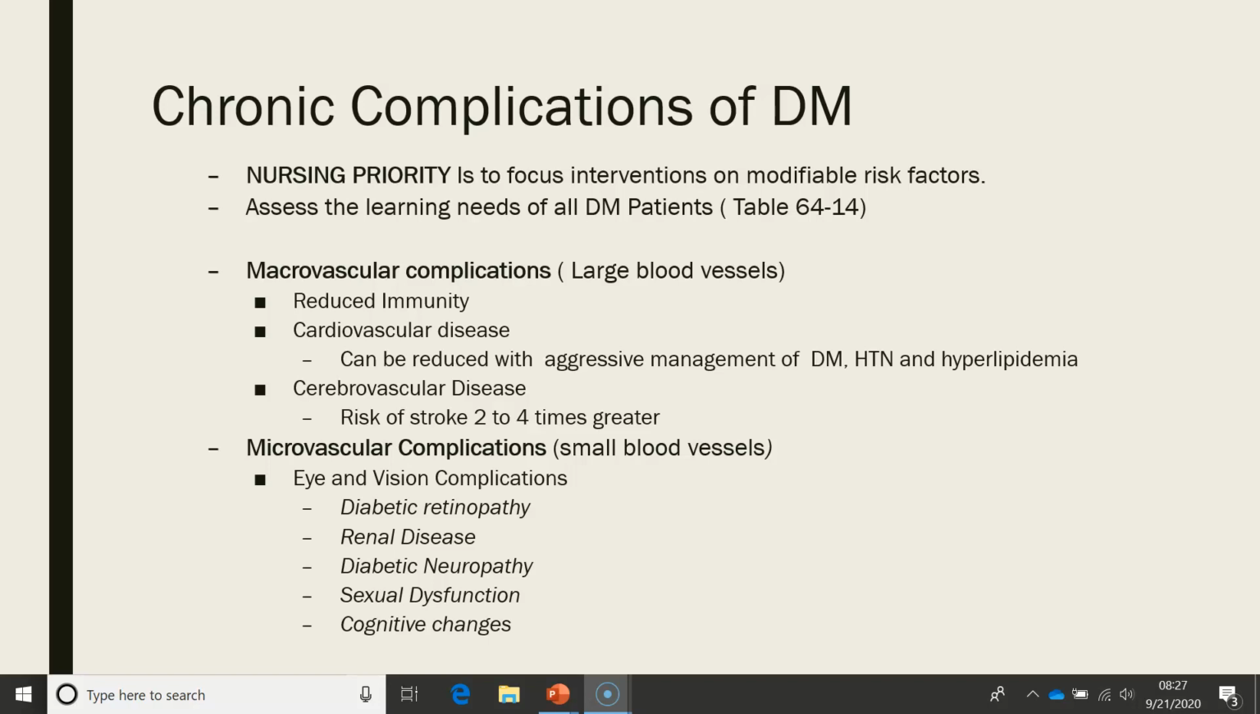There can also be microvascular complications. This time think small blood vessels. Eye and vision complications include diabetic retinopathy. They can also have renal disease, diabetic neuropathy, sexual dysfunction, and cognitive changes.